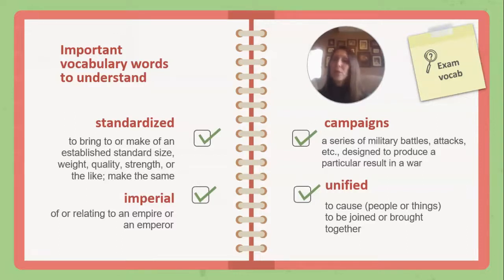Standardized means to bring or make of an established standard size, weight, quality, strength, or the like, make it the same. Imperial means of or relating to an empire or emperor. Campaigns are a series of military battles, attacks, etc., designed to produce a particular result in war. And remember, this happened a lot as different territories were being taken over, being unified, not just in China's dynasty, but in many of the civilizations that we'll study throughout the year. And then unified means to cause people or things to be joined or brought together.